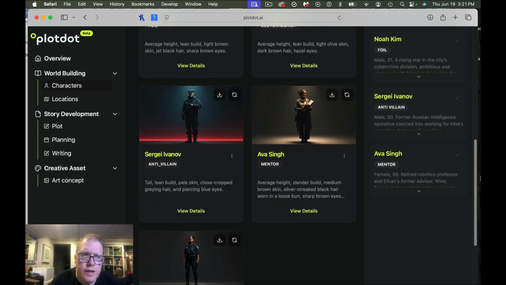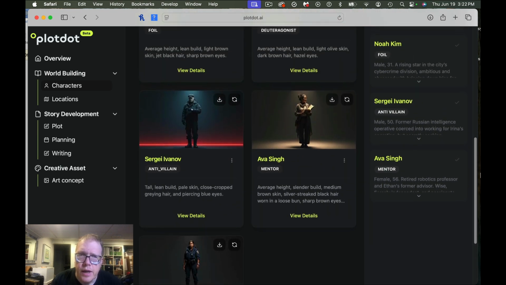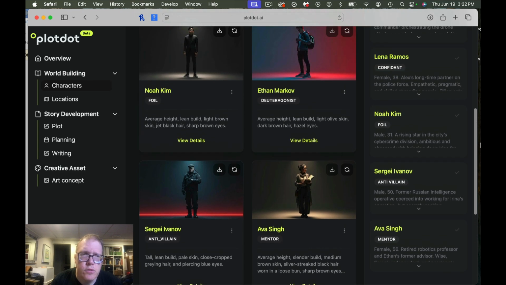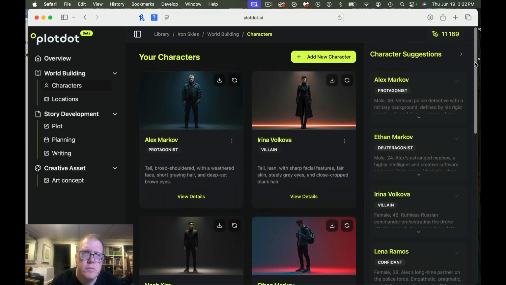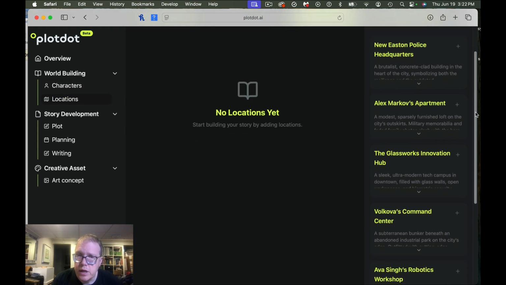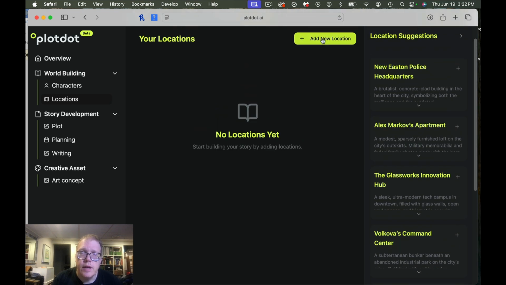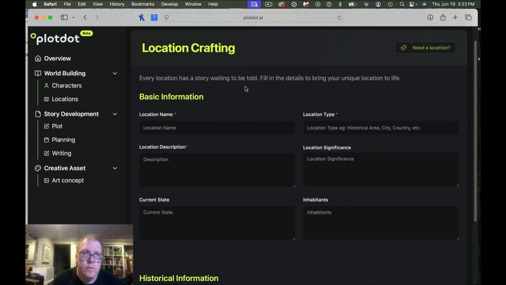It's interesting, you can take a look at all these different characters that we have here and view the details and download them and stuff like that. So that works pretty well. Let's take a look at location. We can add new locations, a Glasswork Hub, Command Center. So let's just try to add a new location just to show you how it works from this perspective without having the AI do everything. Let's just try to add in some of our own stuff.